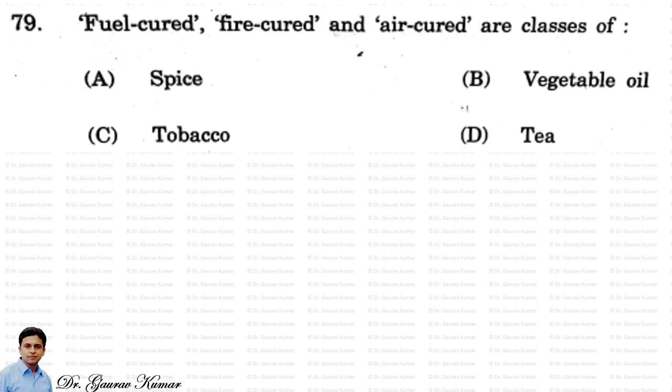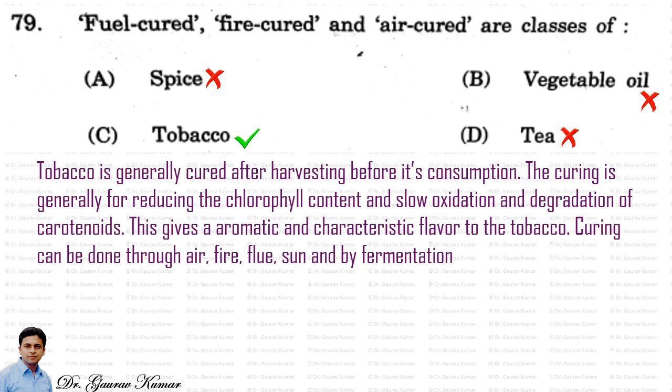Next question. Fuel cured, fire cured and air cured are classes of. So this is the use for tobacco. One important thing is it is not fuel cured, it is flue cured. The question has spelled it wrong. It is flue cured. Tobacco is generally cured after harvesting before its consumption. The curing is generally for reducing the chlorophyll content and slow oxidation and degradation of carotenoids. This gives an aromatic and characteristic flavor to the tobacco. Curing can be done through air, fire, flue, sun and by fermentation.